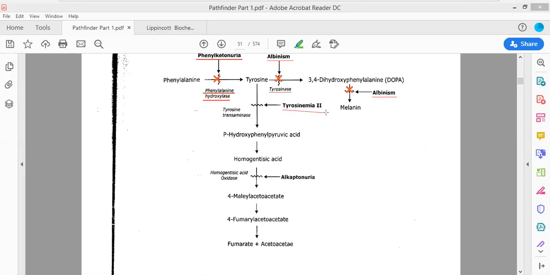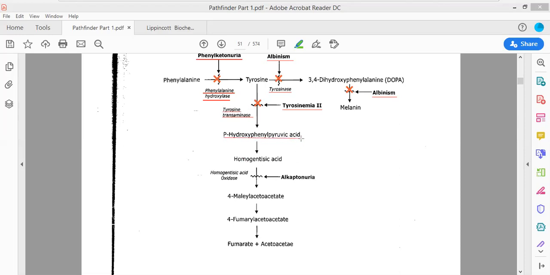There is another disease that is referred to as tyrosinemia. Now, in the case of tyrosinemia, there is a deficiency of the enzyme tyrosine transaminase. This enzyme is deficient, and this is the disease that is being caused. If there is a deficiency of this particular enzyme, then it will lead to tyrosinemia type two. This tyrosinemia type two will be caused if there is deficiency of this particular enzyme.